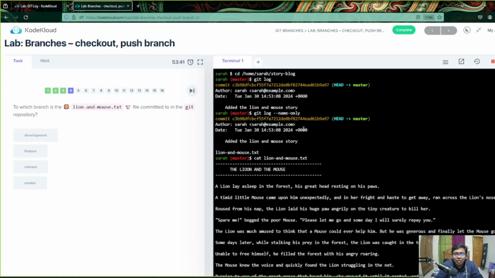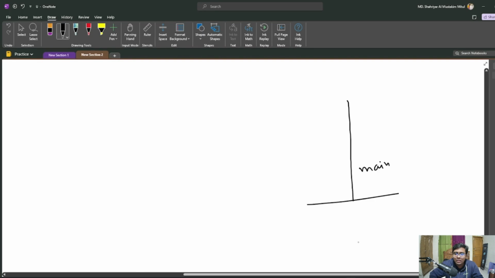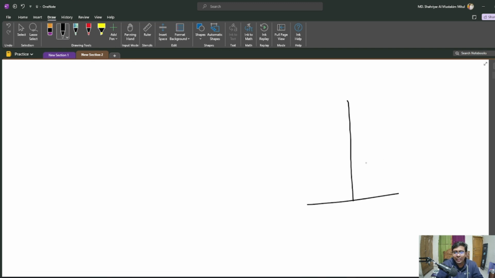To which branch is the lion and mouse text committed? You can see from the log, it is the master branch. So for our benefit, we can say Sarah is currently working in the master branch, so that we can understand gradually what is happening, and you can take it easily. Sarah is currently working in the master branch, and there is just one commit. Let me create a red dot. There's one commit. Okay, great.